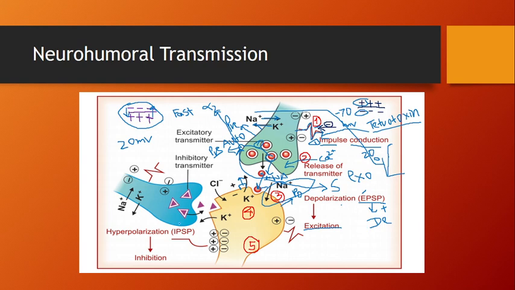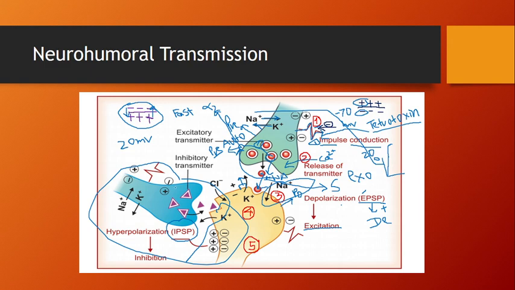Now the next term is called the inhibitory postsynaptic potential. I means inhibitory, P means post, S means synaptic, and P means potential. Because it is postsynaptic, it acts on the postsynaptic receptor, and it functions as inhibitory, hence it is called the inhibitory postsynaptic potential. So this is called the inhibitory neurotransmitter.